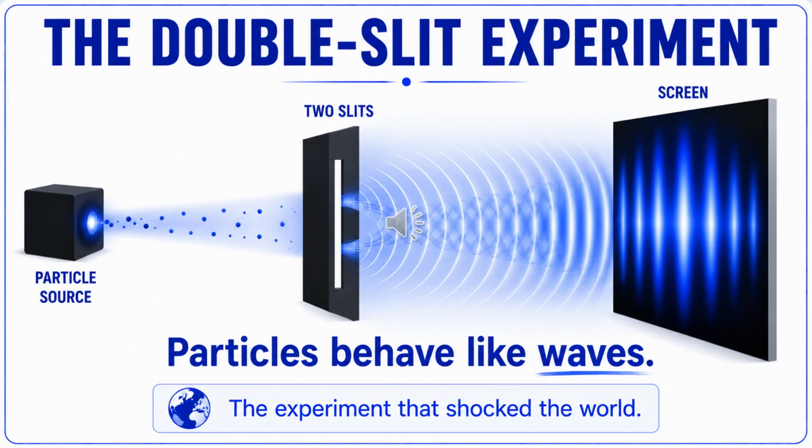Instead, an interference pattern appears, exactly like the pattern produced by waves. This surprising result shows that electrons can behave like waves. The double-slit experiment revealed that the quantum world is far stranger than our everyday experience and became one of the most famous experiments in the history of science.